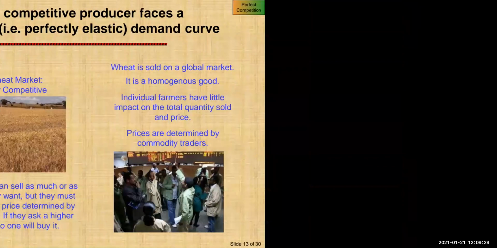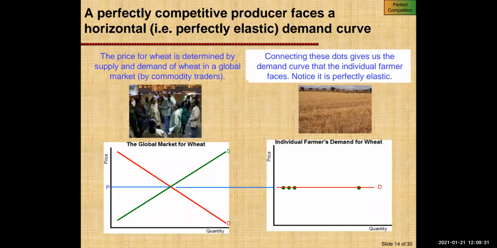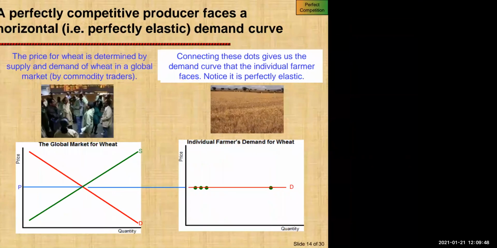So we can see over here the demand curve, which is downward sloping, and the supply curve, which is upward sloping, and the intersect point is the equilibrium point. So connecting this dot, it gives us the demand curve that the individual farmer faces. And we can see that it is perfectly elastic.